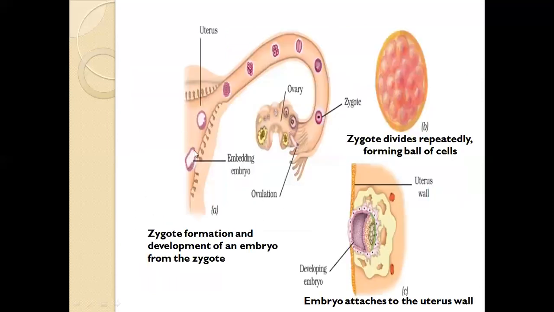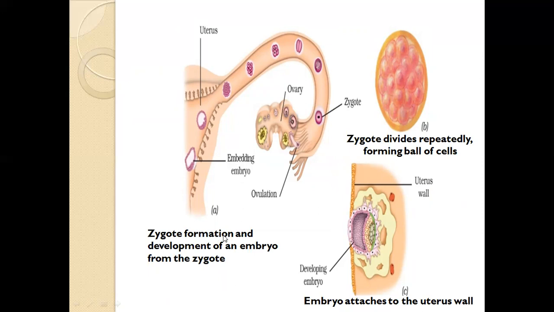See, this is the whole process depicted in the form of a picture. As I said, this is a zygote dividing itself repeatedly, forming a ball of cells. This zygote attaches itself to the uterus wall and an embryo is developed.